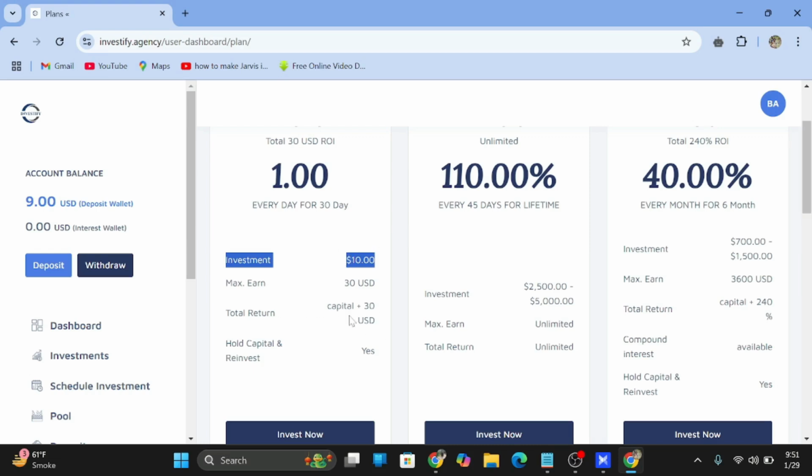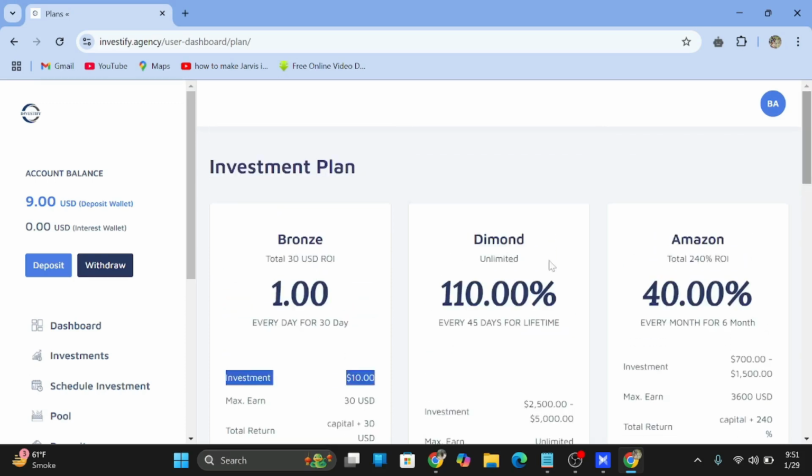It means that we will return $40. Our investment is also back after the 30 days, and $30 in profit also. So by this plan we will get $40 with an investment of only $1, because we have already $9 in our account balance. After $1 we will get $40 after a month.